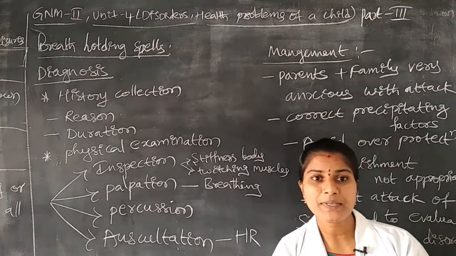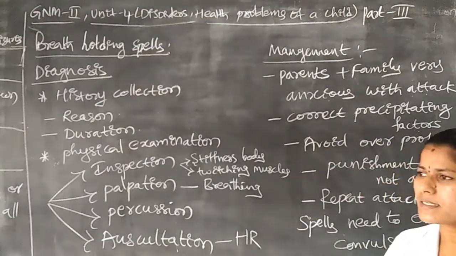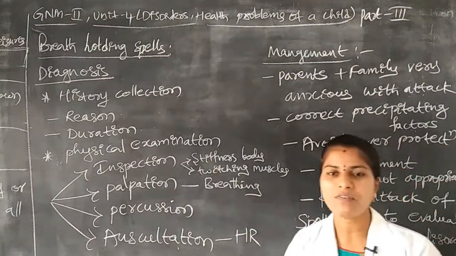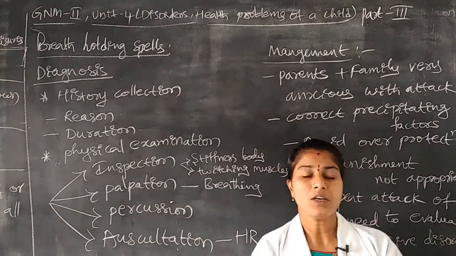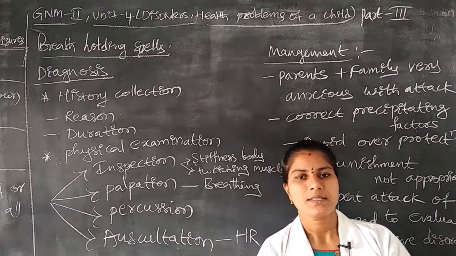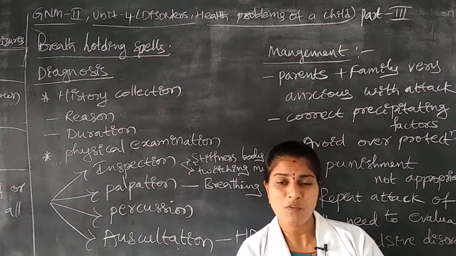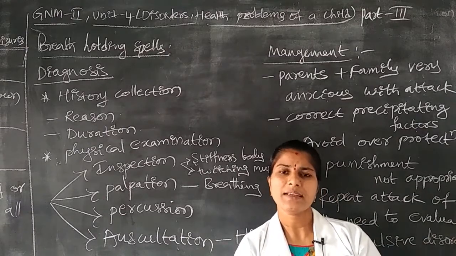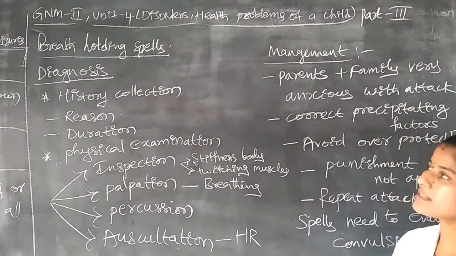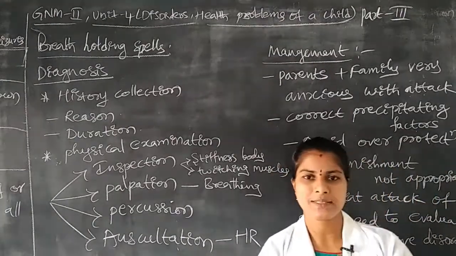Okay, these are the precipitating factors. Sometimes the children will ask for some toys. Okay, when we are not giving new toys to the children, the child will have some type of frustration or panic behavior. Then the child will go further to this type of disease condition like breath holding spells.